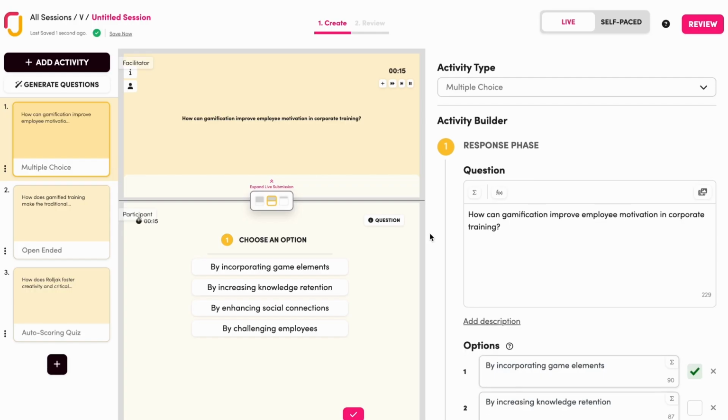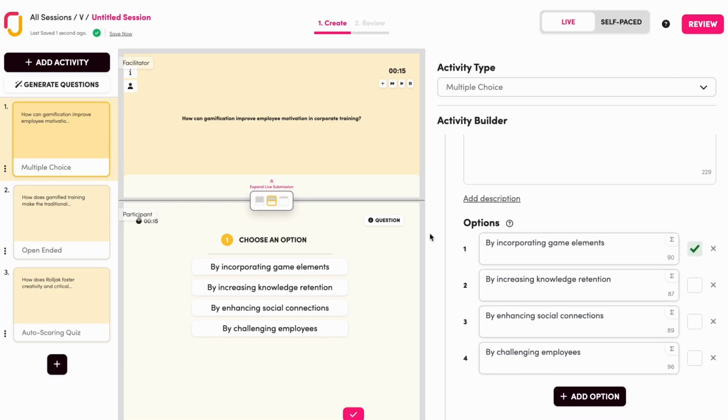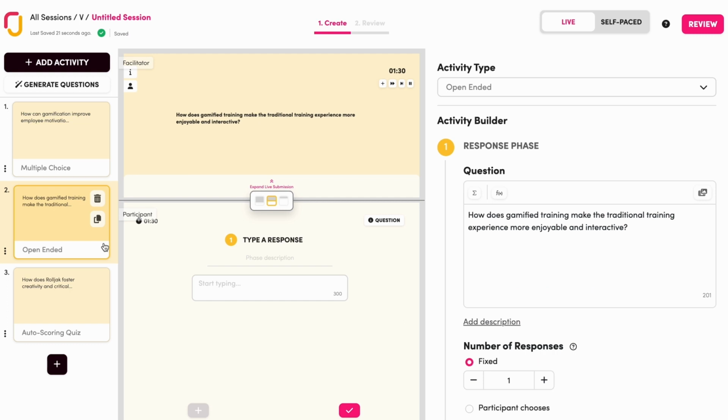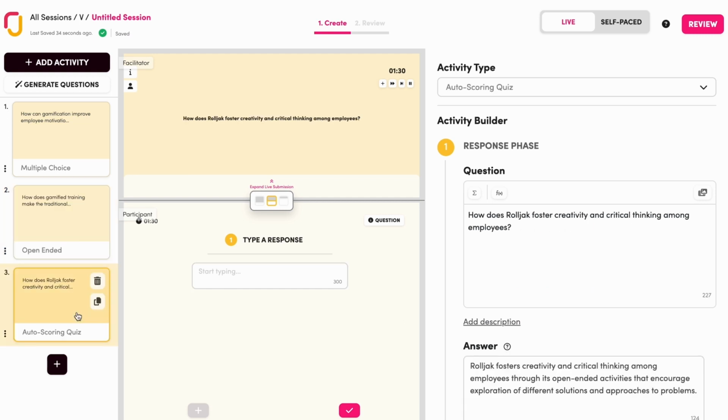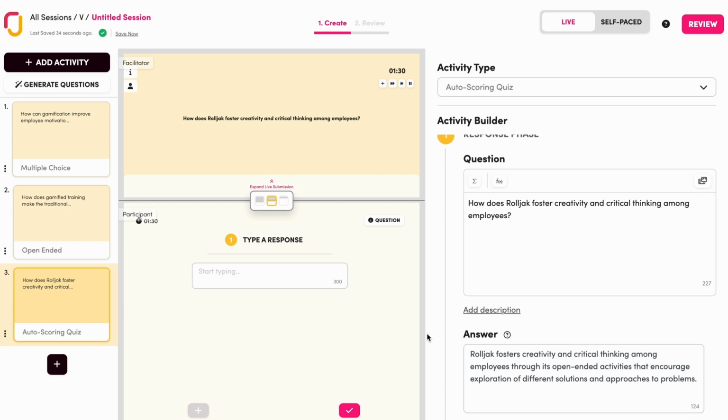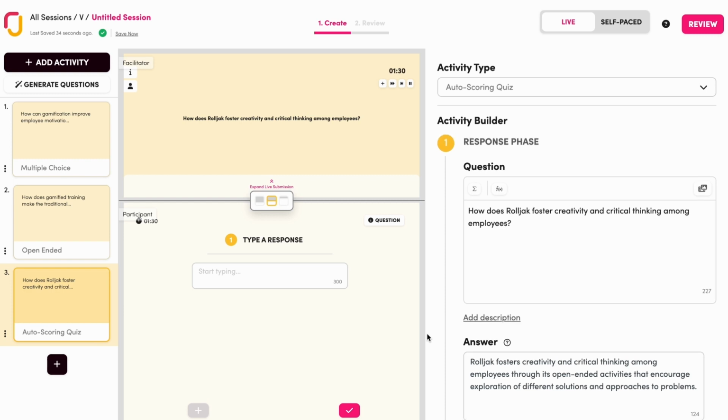Whether you're conducting a team-building workshop, leadership training, or a technical skills session, Rolljak AI adapts to your training needs. With it, you can create diverse and engaging questions for every aspect of your training content. From theory to practical application, Rolljak AI is your versatile companion.